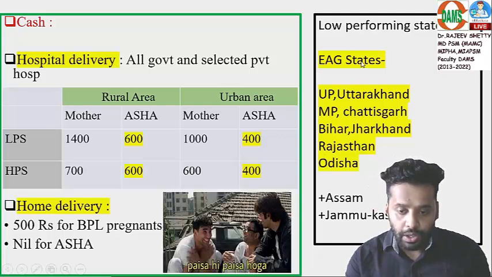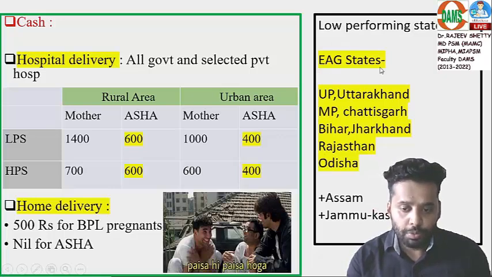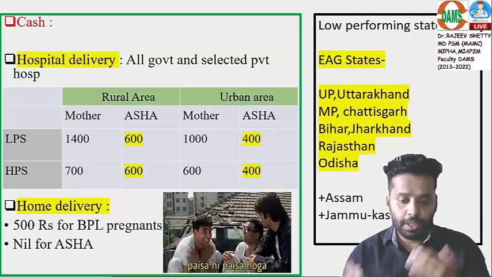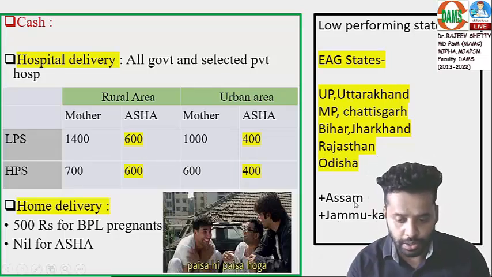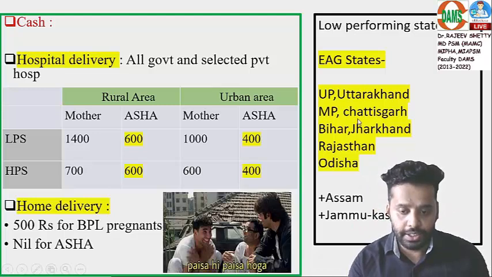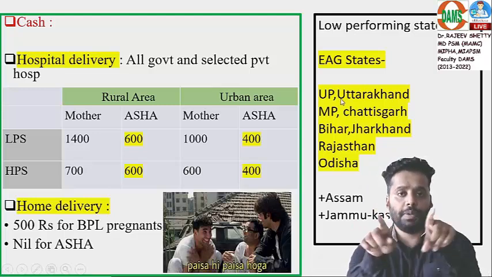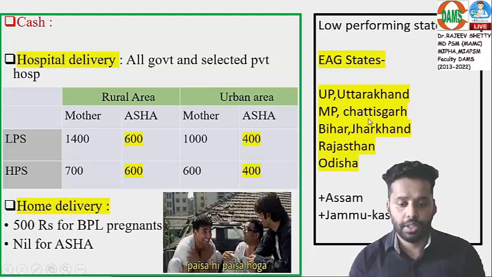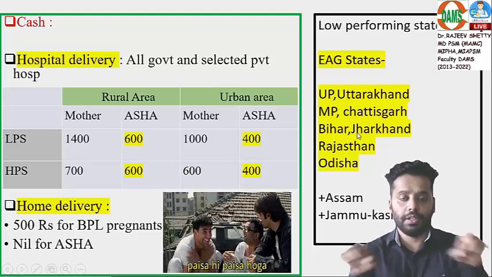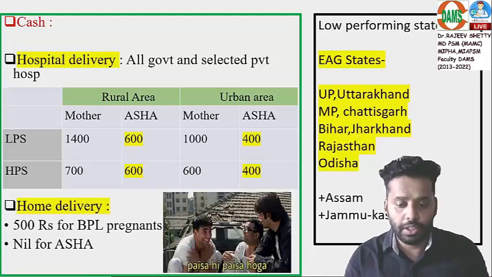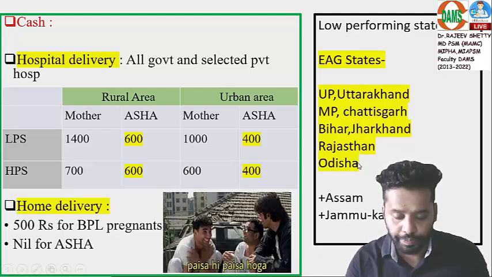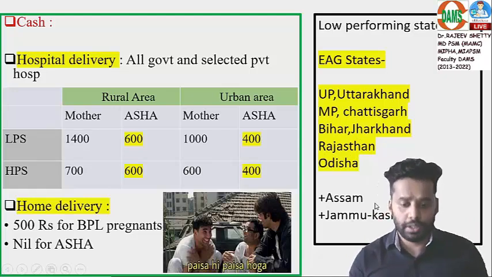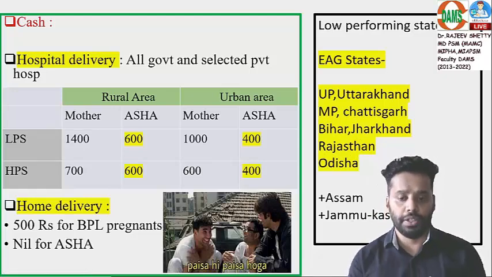8, we call it Empowerment Action Group states, EAG states. Empowerment Action Group states plus 2, Assam and Jammu Kashmir. What are these 8 EAG states? UP, Uttarakhand, Aspas, you can remember like this. MP, Chhattisgarh, together, good. Bihar, Jharkhand, together, good. Only thing you have to remember is Rajasthan and Odisha. Other than that, AJ, Assam and Jammu Kashmir, total 10 low performing states.